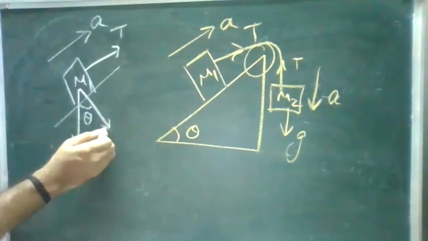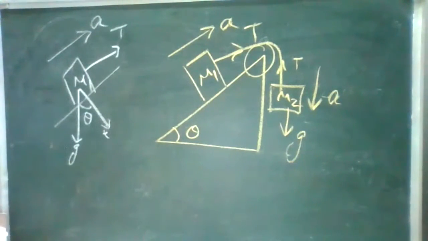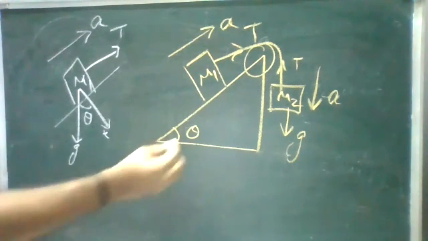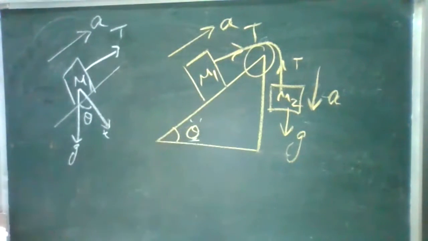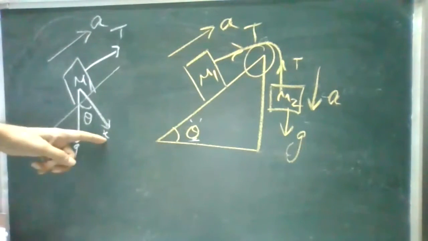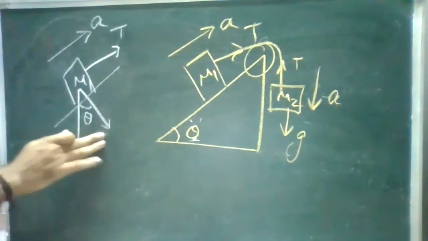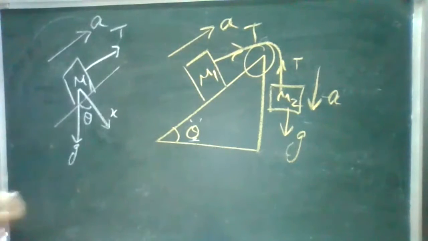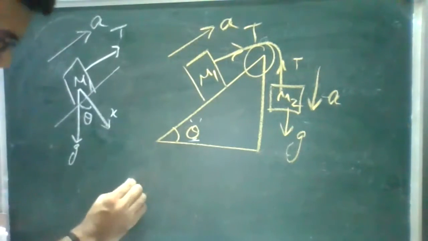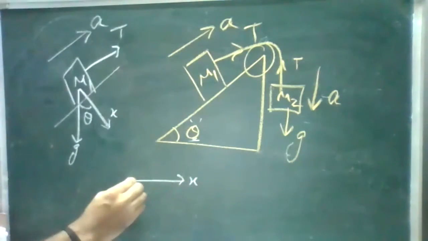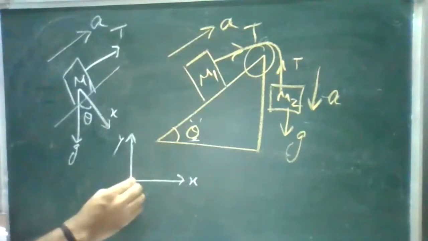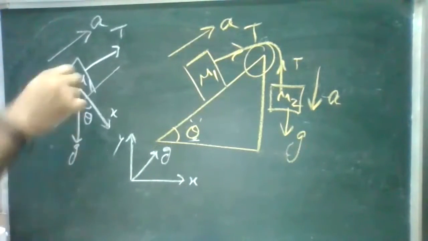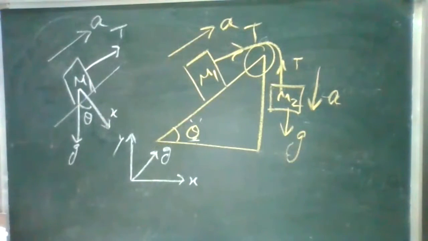Assume this is your x-axis and this is your y-axis, and this is the gravitation with which the object is hanging.